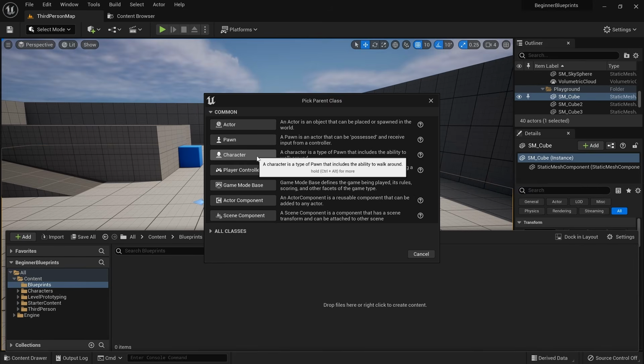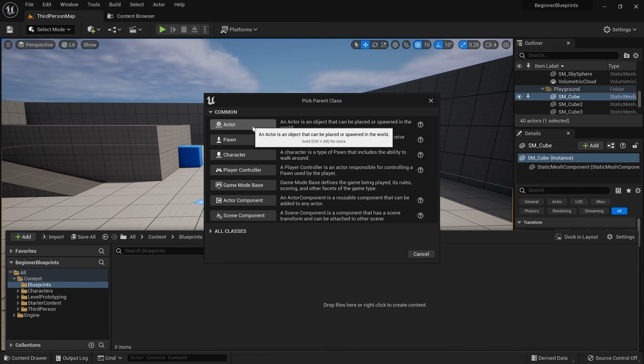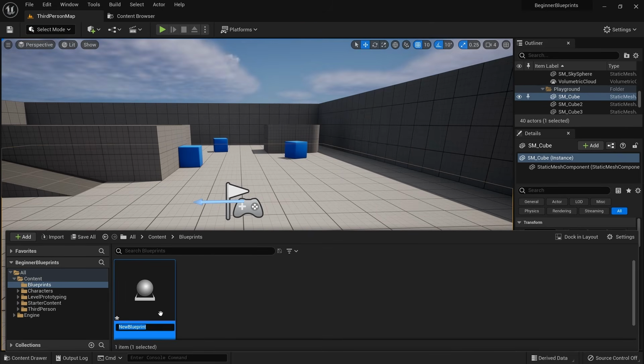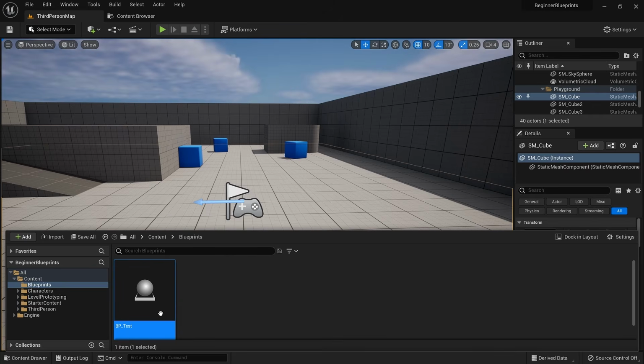But most of the time you will either use an actor, character, or game mode. The actor is the most basic class that can be placed in the game world and is what we will use for our first blueprint. When naming a blueprint, a popular convention is to prepend the name with BP_ to keep things organized. So let's call this BP_test. Double click to open up the blueprint.